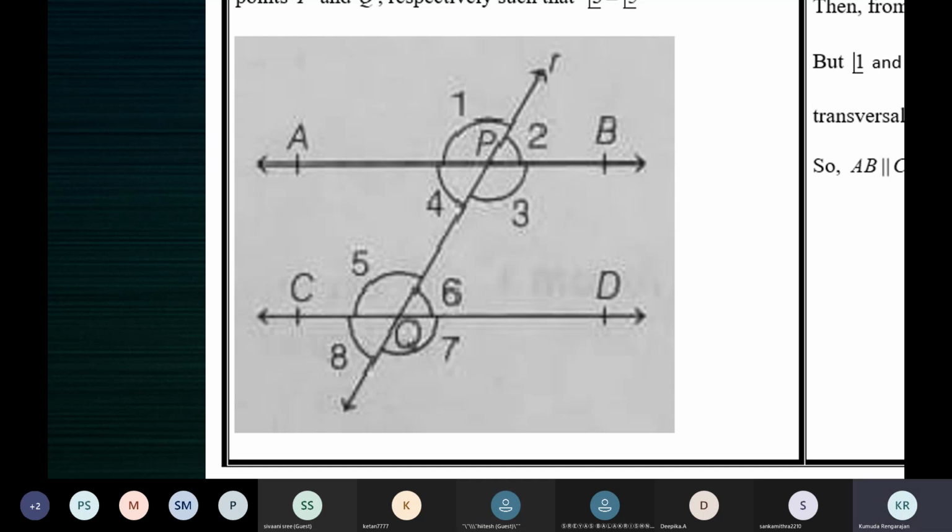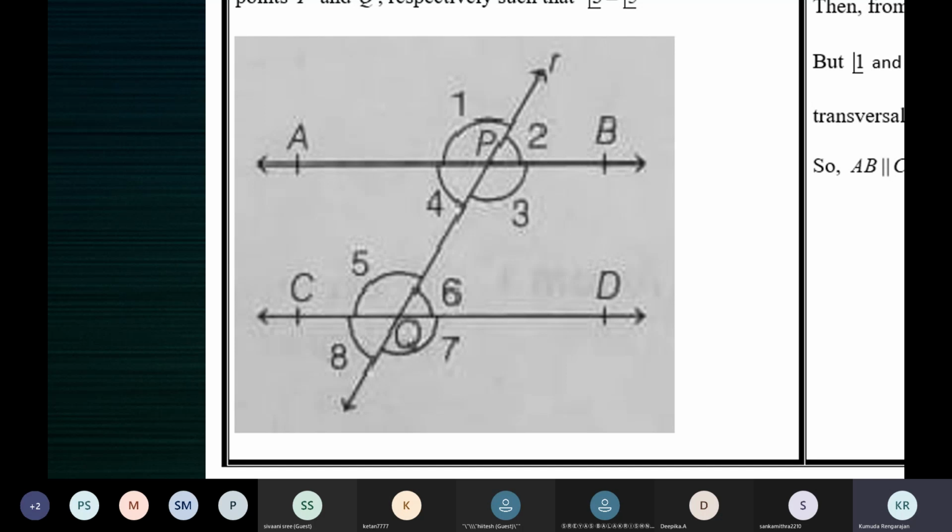Because you as a mathematician, you don't know anything more than that. You have only this. By experimentation, you have found that when one pair of corresponding angles is equal, then the lines are parallel. You've experimented that and you found out this. So you cannot keep experimenting everything. Certain things, when you prove, you get the results faster.